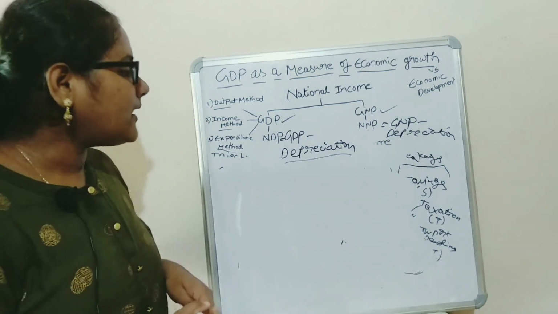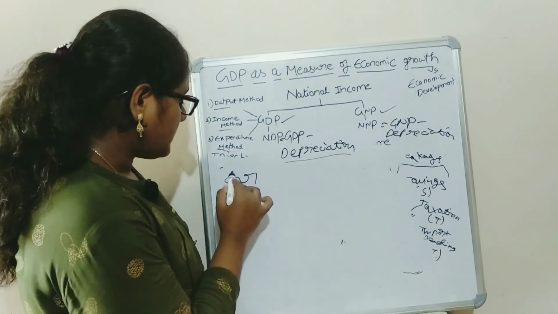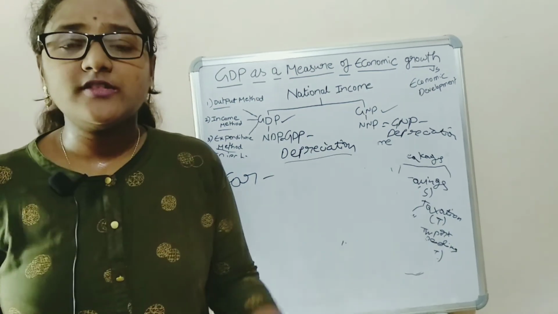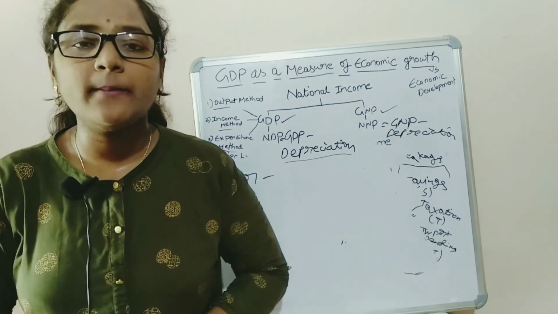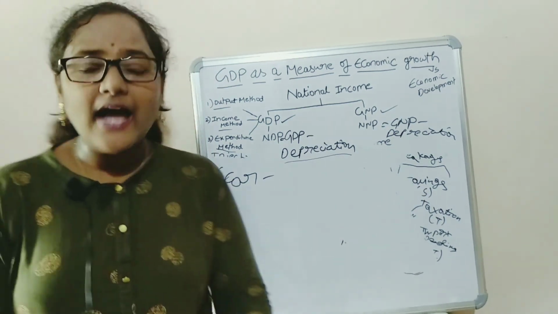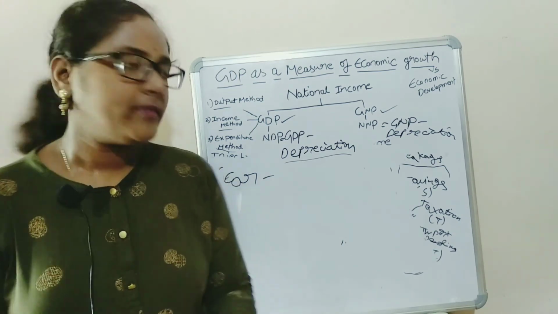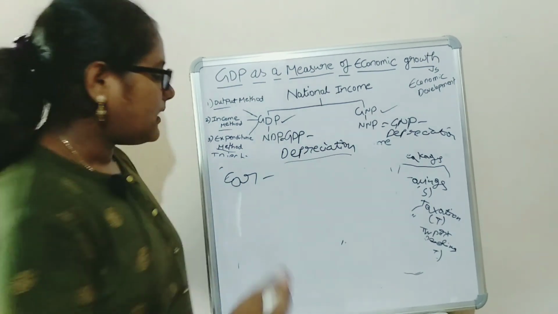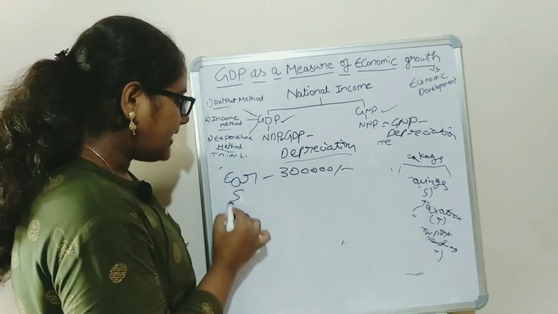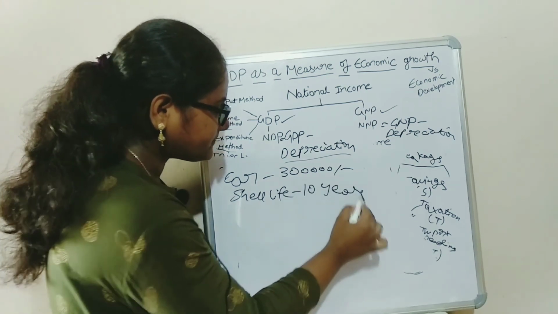For example, we have purchased a car. Okay, the cars are being produced in an economy. There is also depreciation of the cars, and the cars would eventually have to be replaced after the shelf life. So we have purchased a car and the car value is 3 lakhs rupees and the shelf life is 10 years.